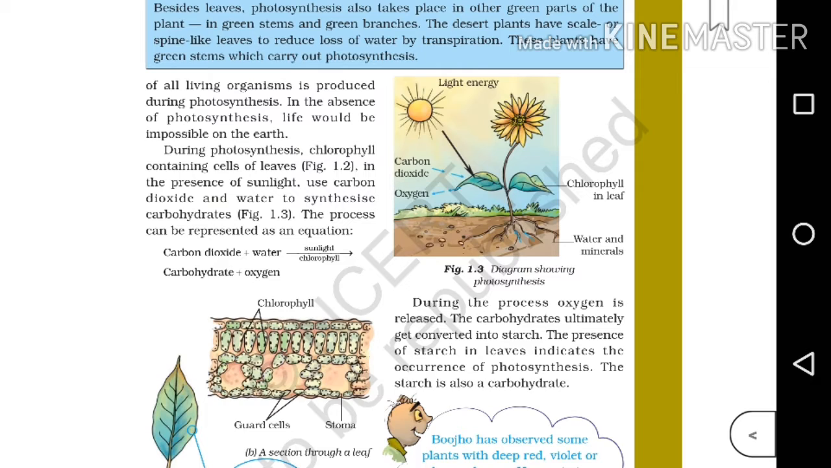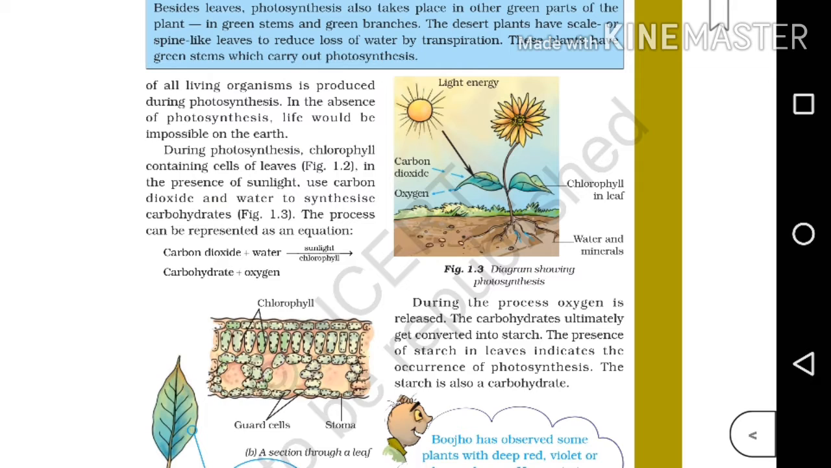Yes, it's an important process. Without photosynthesis, there is no food. As we have discussed earlier, all living organisms depend directly or indirectly on the food made by plants. So without photosynthesis, plants cannot make their food. Then how will we get our food? So photosynthesis is very essential, and without photosynthesis, life would be impossible.